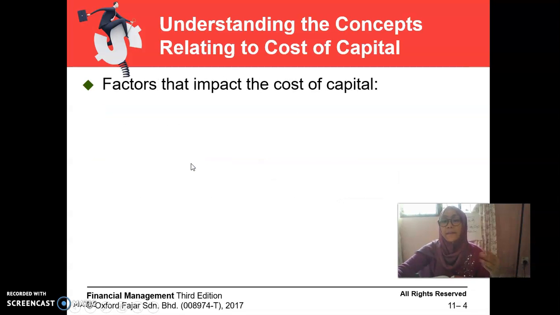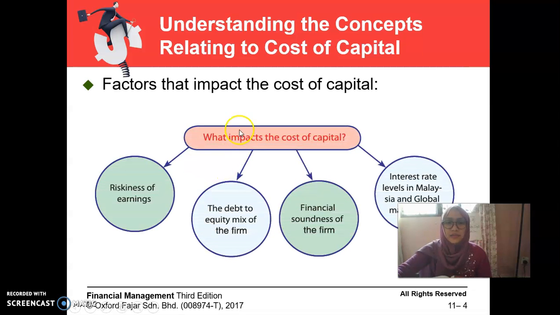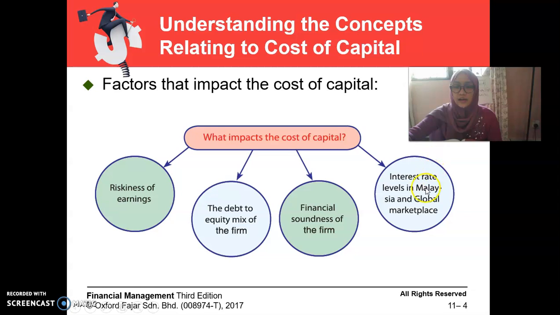What are the factors that impact the cost of capital? The factors that impact the cost of capital include riskiness of the earnings, the debt to equity mix of the firm, financial soundness of the firm, and interest rate level in Malaysia and the global marketplace. All of these factors impact the cost of capital.